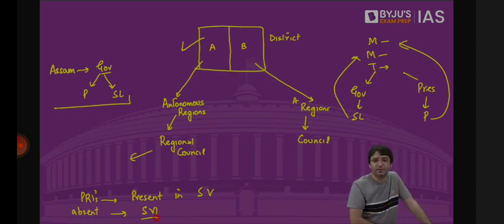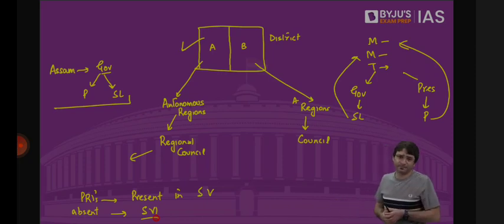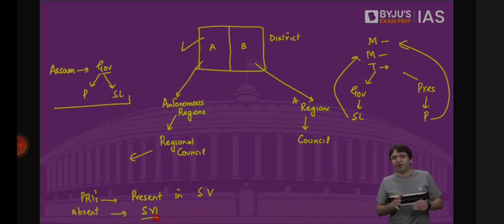Autonomy. But now there is a parliamentary law, let's say with respect to Uniform Civil Code. Let's say tomorrow a Uniform Civil Code is passed, or let's say tomorrow a land acquisition law is passed. If I am the governor of Assam, I get to decide whether this parliamentary law will apply to Schedule 6 areas or not. Whether the state law will apply to this tribal area or not.